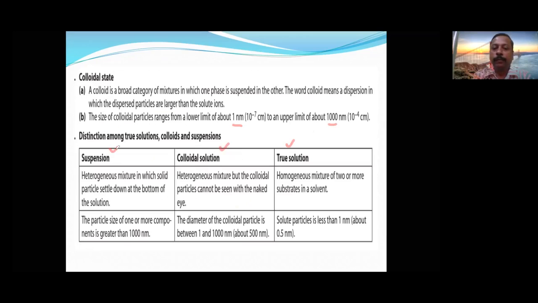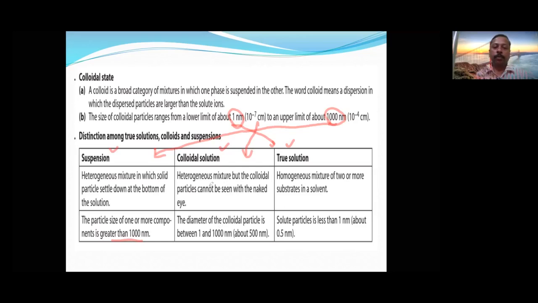When they are of very small size, less than 1 nanometer, they come under true solution. When they are more than 1000 nanometers, they come under suspension. When they lie in between, it is called a colloidal solution. So this classification is based upon size. Understood? It is mentioned here: greater than 1000 nanometers, between 1 and 1000 nanometers, less than 1 nanometer.